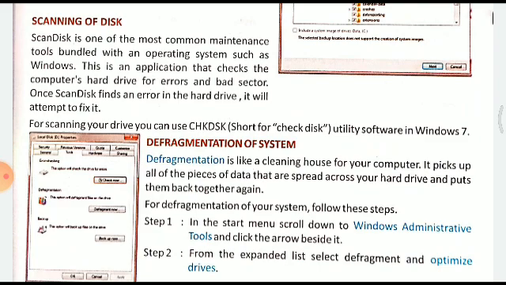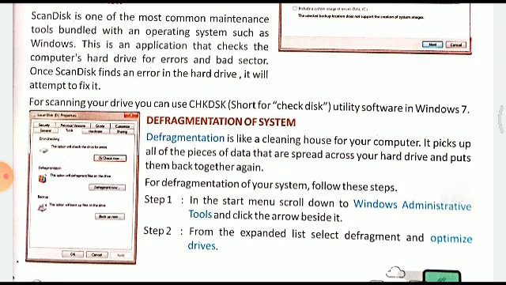ScanDisk is one of the most common maintenance tools bundled with an operating system such as Windows. This is an application that checks the computer's hard drive for errors and bad sectors, those sectors which can harm. Once ScanDisk finds an error in the hard drive, it will attempt to fix it. For scanning your drive, you can use CHKDSK, short for check disk, utility software in Windows 7.